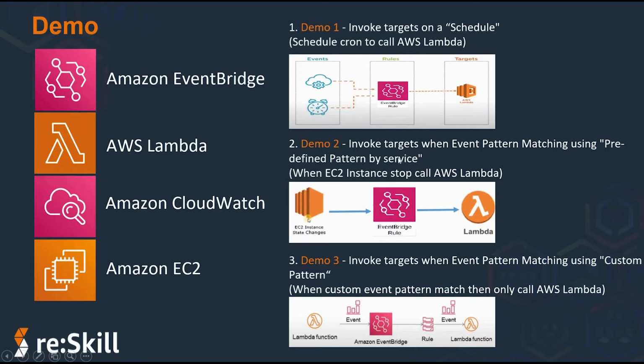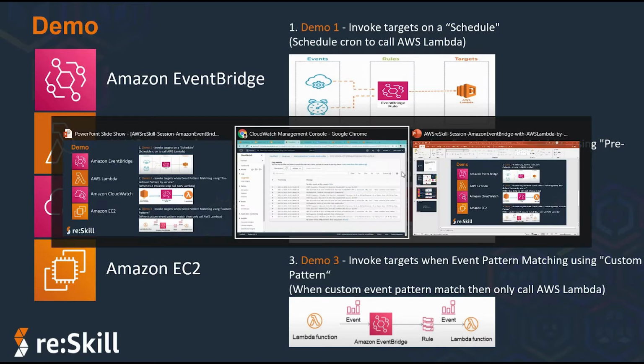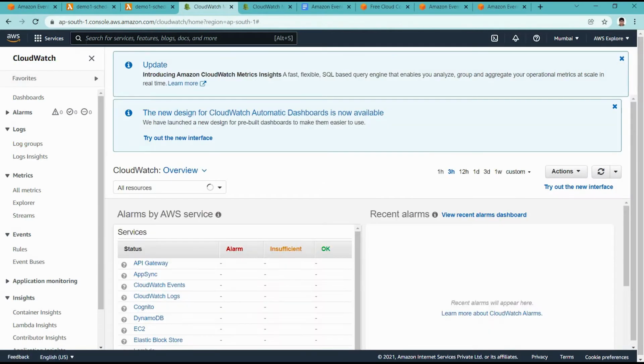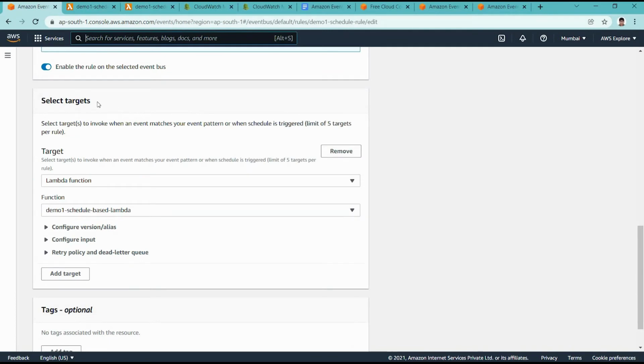Now we are going to start demo 2. In demo 2, whenever an EC2 instance's state changes from running to stopped, it should automatically trigger an AWS Lambda function. We will do this demonstration by using predefined event pattern matching. So let us go to the console again and start demo 2.